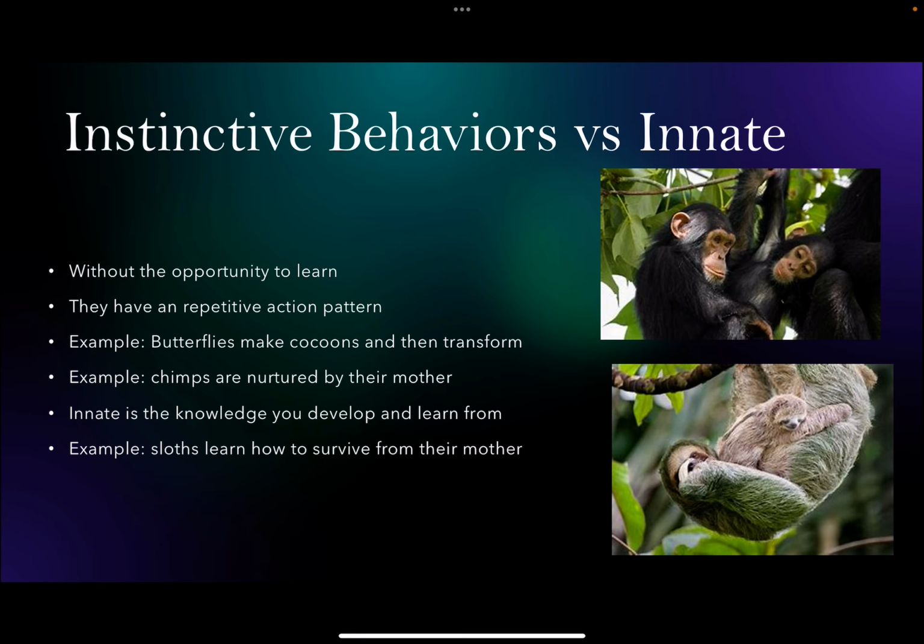Instinctive is without the opportunity to learn. They have a repetitive action pattern. For example, butterflies make cocoons and then transform. Another example is chimps are nurtured by their mother. Innate is the knowledge that you can develop or learn from. Example, sloths. Sloths learn how to survive from their mother.